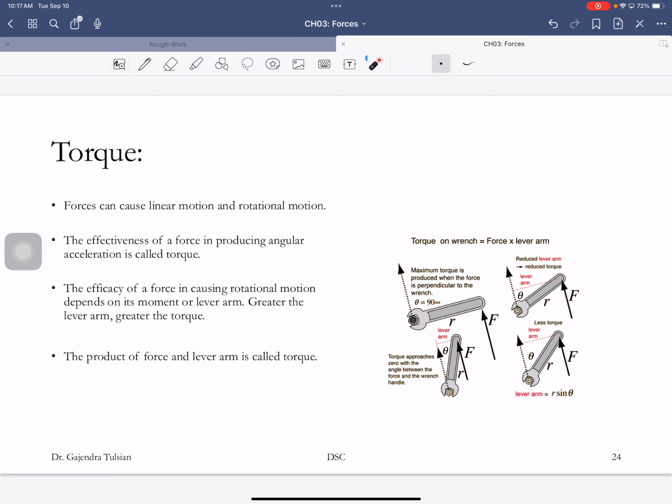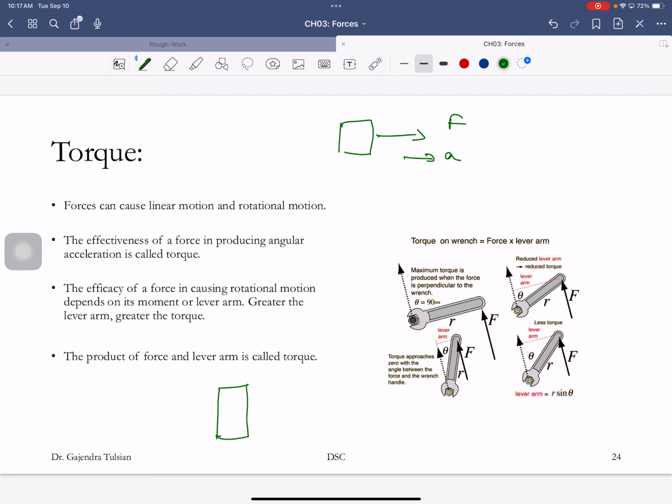All right, so now we will learn a couple of things to learn how to lift properly. We'll understand the term torque first. If you apply a force to an object, it can accelerate the object.